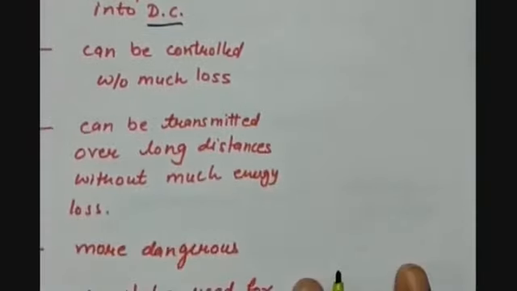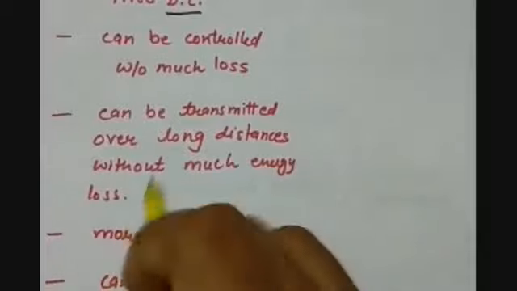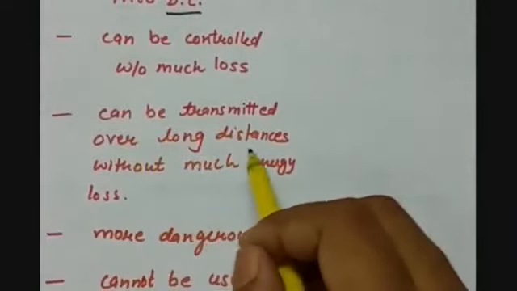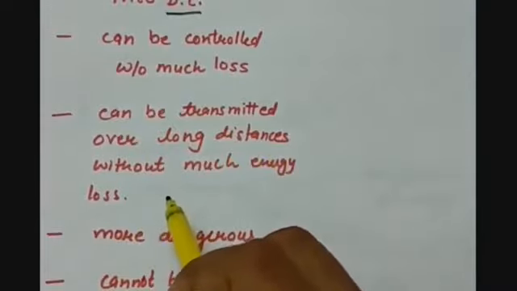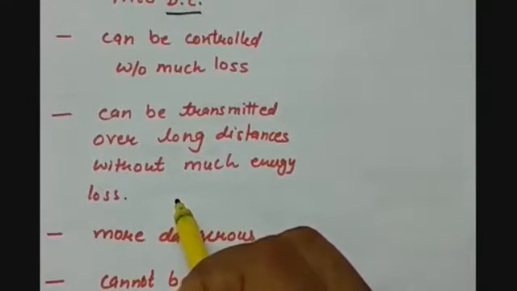If we talk about the transmission, then AC can be transmitted over long distances without much energy loss. And that is why we are having AC current at our homes. Or you see the long wires.